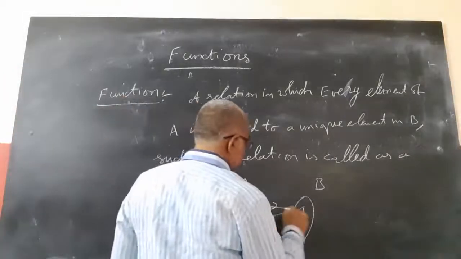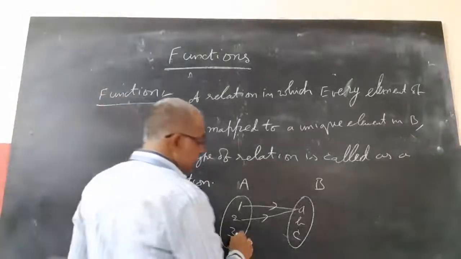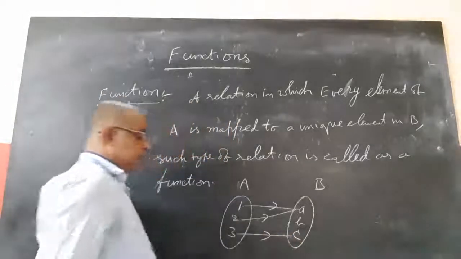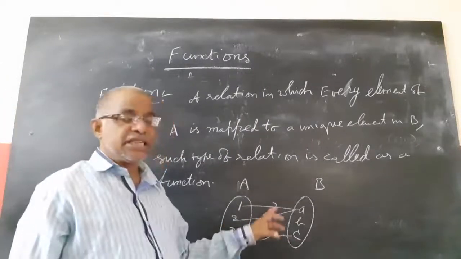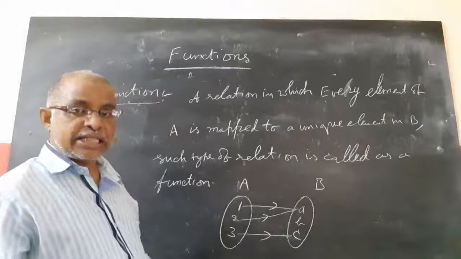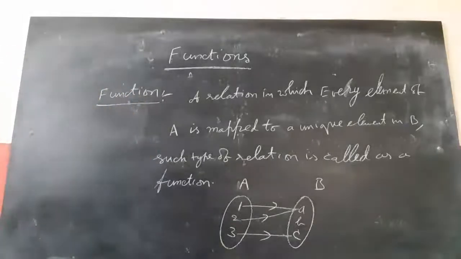If 2 is also mapped to A, then 2 should not be mapped to any other element. If 3 is mapped to C, then 3 should not be mapped to any other element. This type of relation is called a function.